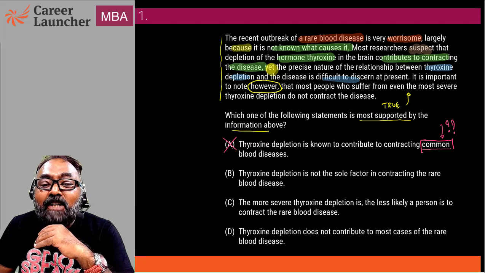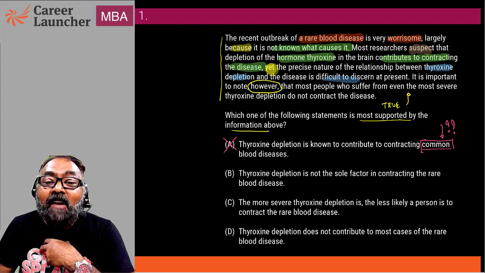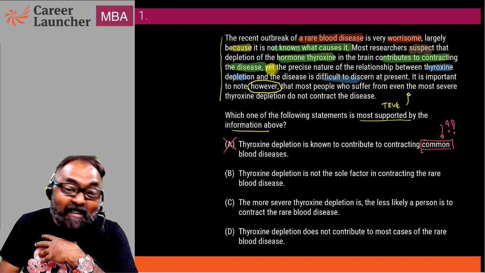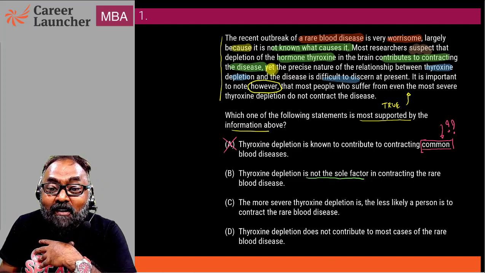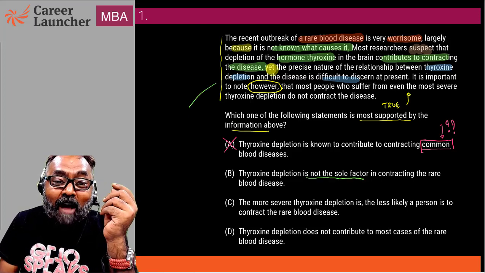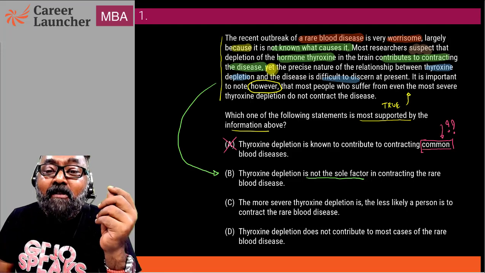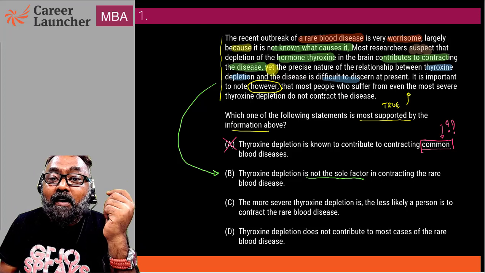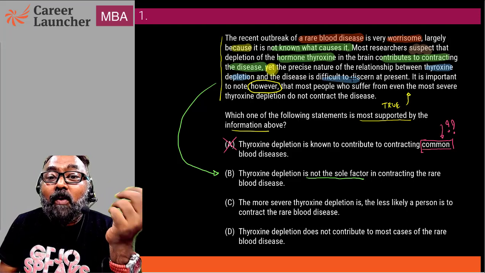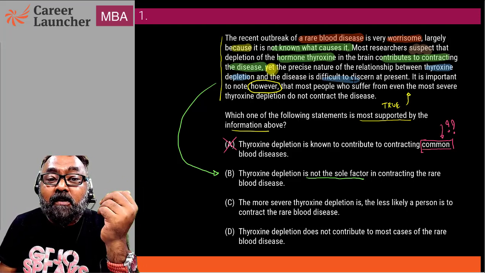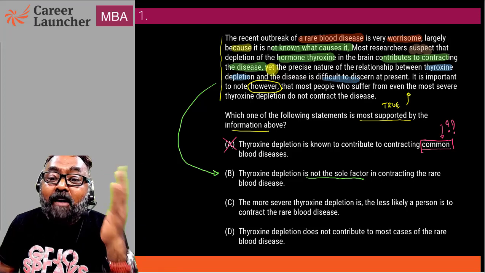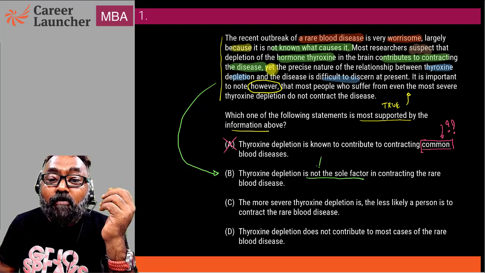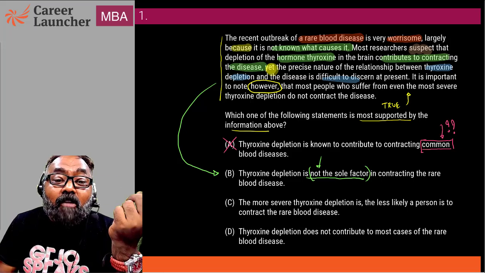Thyroxine depletion is not the sole factor in contracting the rare blood disease. Yes, it's not the sole factor. This is something that I'm sure is absolutely revealed by the information that is given, because most of the people don't get this disease. It is difficult to discern the precise nature of this disease. So I think we can definitely say it is not the sole factor. There could be something else. So this is what the passage is revealing to us. This must be the answer.